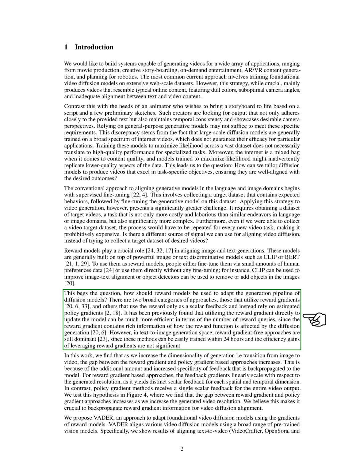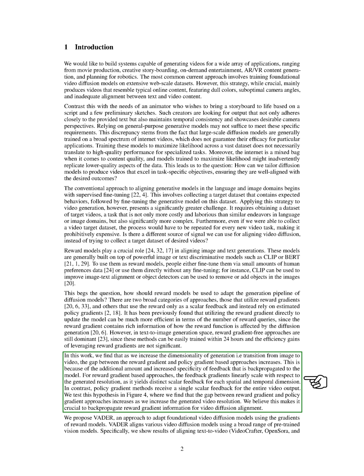While using reward gradients directly can be more efficient, especially for high-resolution videos, text-to-image generation mostly uses gradient-free methods due to their quick training time. As we move from images to videos, the gap between reward gradient and policy gradient approaches widens due to the increased feedback specificity.